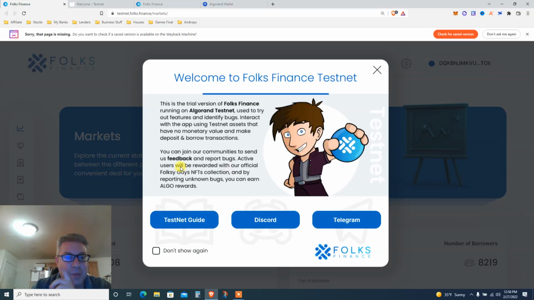Active users, pay attention, will be rewarded with our official Folksy Guys NFT collection, and by reporting unknown bugs you can earn Algo rewards. So we're gonna get an NFT. How much will the NFT be worth? Anywhere between 0 and $1 million, and anything in between. It's gonna take a couple of minutes of our time. Click a few buttons.